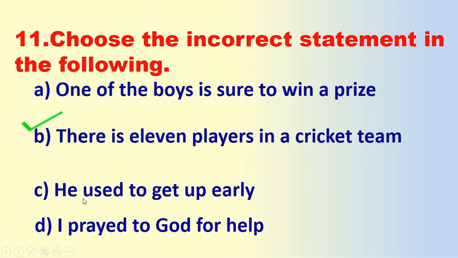Okay. C. Used to get up early. Suppose you want to express a past habitual action, you have to use "used to," the modal auxiliary. You used to get up early. D. I pray to God for help. It is also a correct sentence. Okay, B is the correct answer.